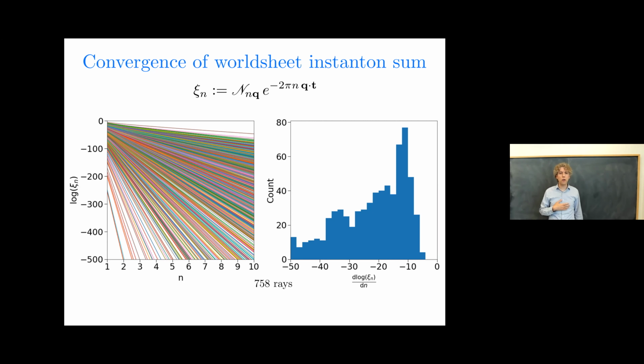What you also notice, I hope, is that the slopes of all those lines are negative. The right-hand side is a histogram of the slopes of the curves on the left. And what you can see is, though we tried very, very hard to see if there were any dangerous curves whose associated slopes would be positive, which would mean that as you go toward higher and higher degrees, you get bigger and bigger contributions, we didn't find any. The histogram just completely drops off and doesn't reach 0. That means things are under exceptionally good control. In fact, the worst individual curve contribution is of order 10 to the minus 7, which of course is totally negligible here.